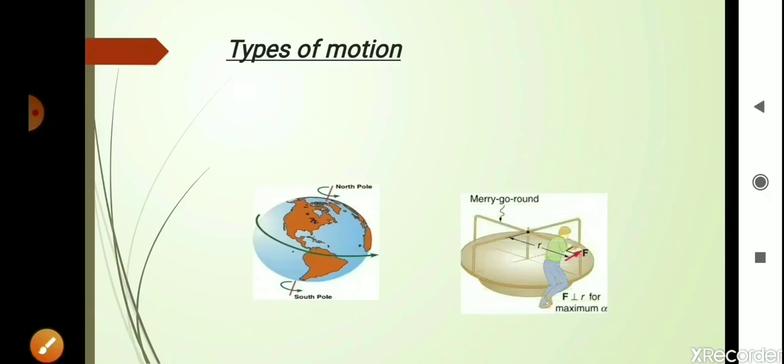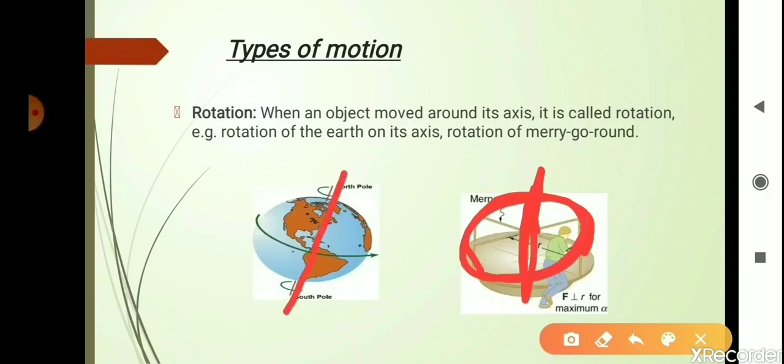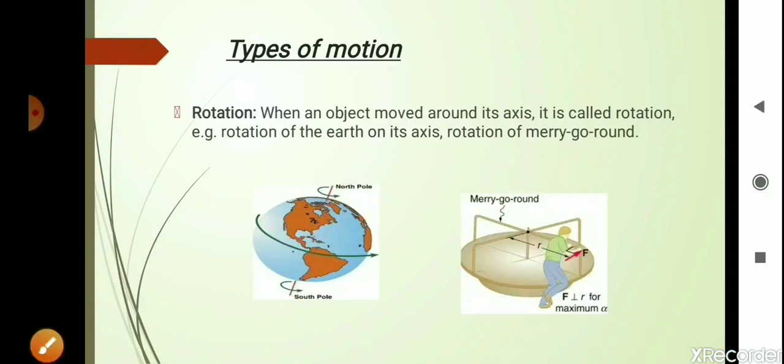This is a merry-go-round which you might have seen in park. In the merry-go-round, the children climb on this merry-go-round, and along with the rotation of this merry-go-round, they enjoy and play. So here also we can say that the motion is rotational motion, where the object is moving along its axis. This is the axis of merry-go-round, and the object will be moving along its axis. Here also this is the axis, and the Earth is rotating along this axis. So this is the rotational motion.